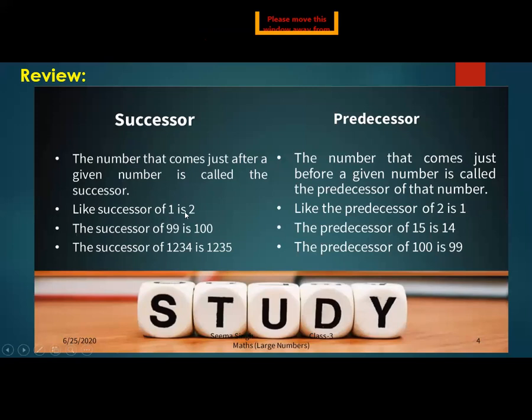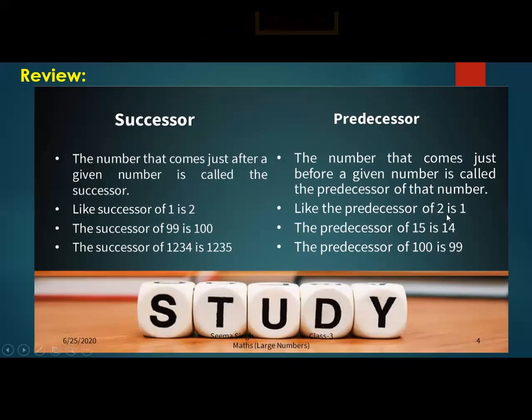Like the successor of 1 is 2 because 2 comes after 1. The successor of 99 is 100, and the successor of 1234 is 1235. Predecessor means the number that comes before.